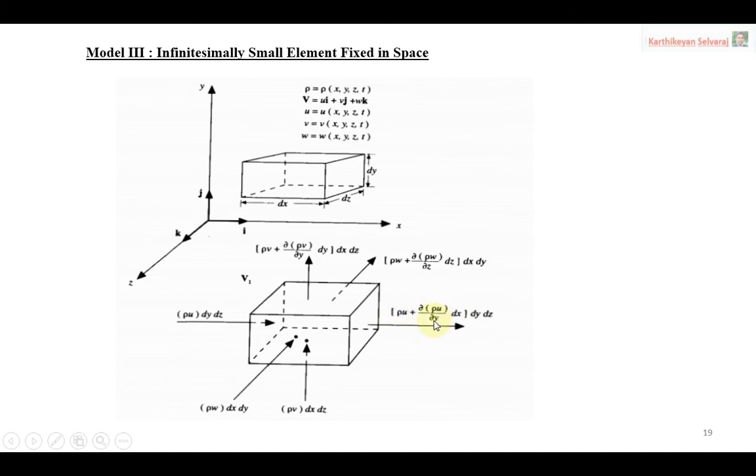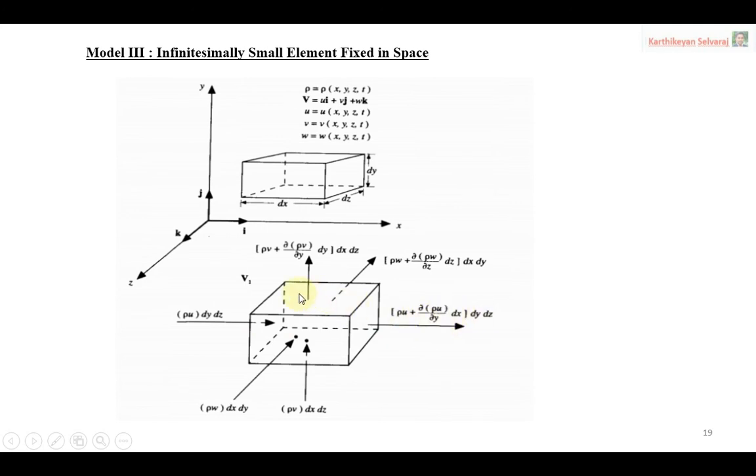So this is the velocity and density term, and the area term dy dz. So this is the amount of mass outflow from the control fluid element. This is the amount of mass entering the fluid element. This is the amount of mass outflow from the fluid element in the x direction alone. In the same way, you need to find out the y direction.